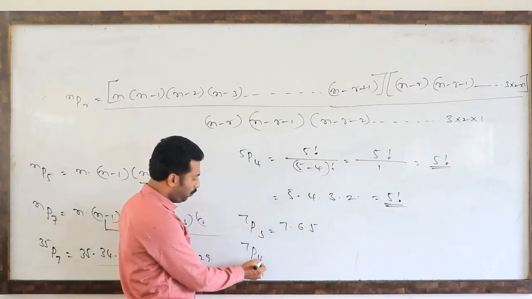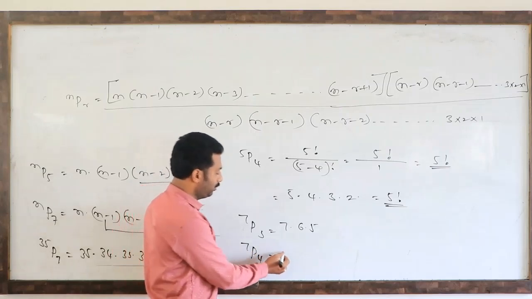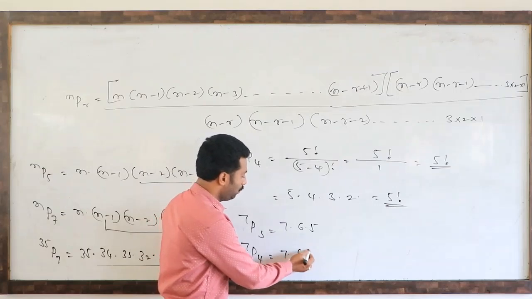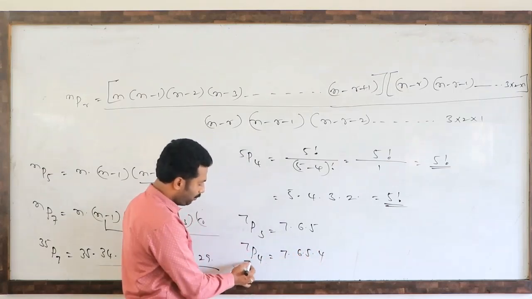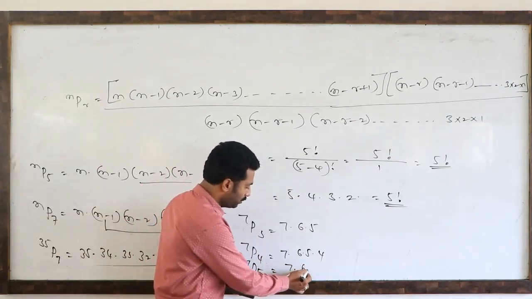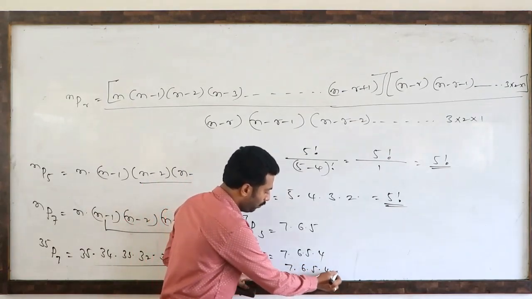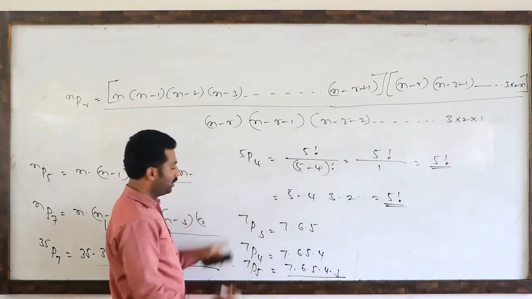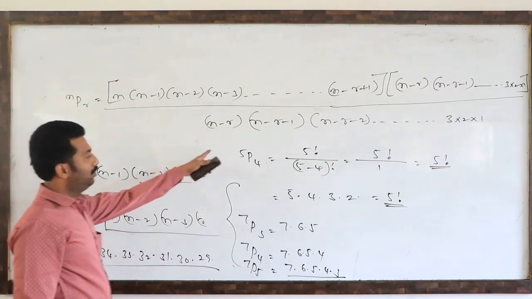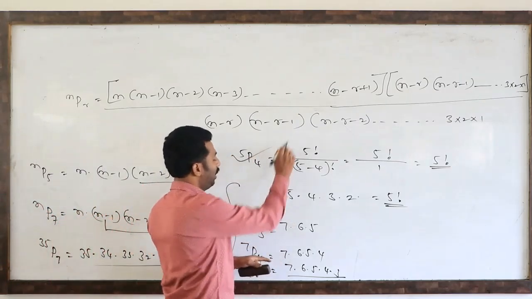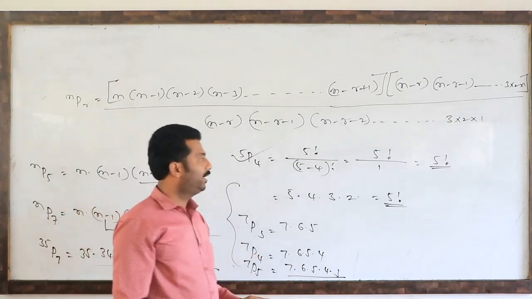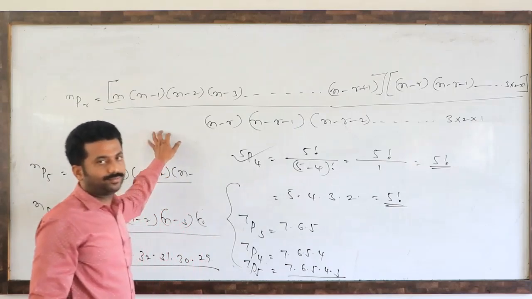Similarly, 7p4 is there, 3 times we have to reduce. First 7, then onwards 3 times, so 6 into 5 into 4. Suppose 7p5 is there, 4 times, 7 into 6 into 5 into 4 into 3. So this is the way of writing NPR values, direct answers. You can apply this formula or you can apply direct answers. So this is the way of writing NPR formulas. Okay.